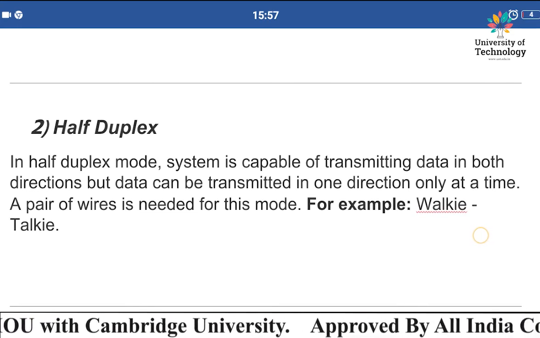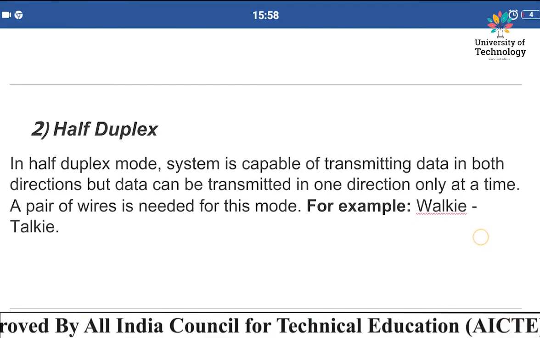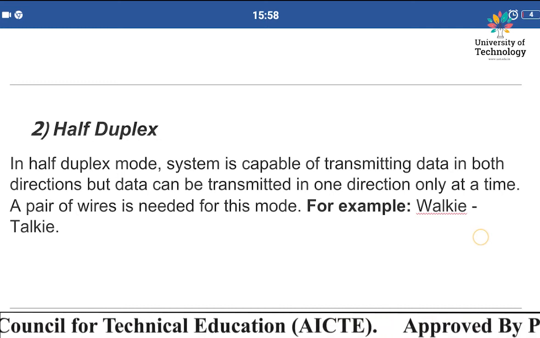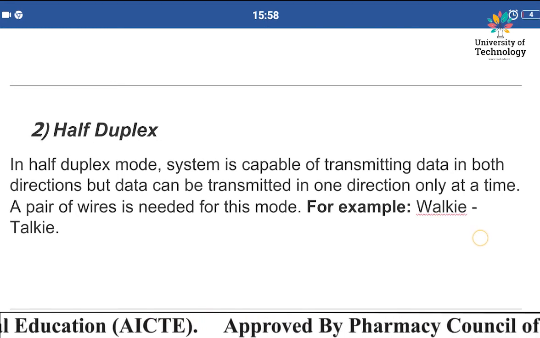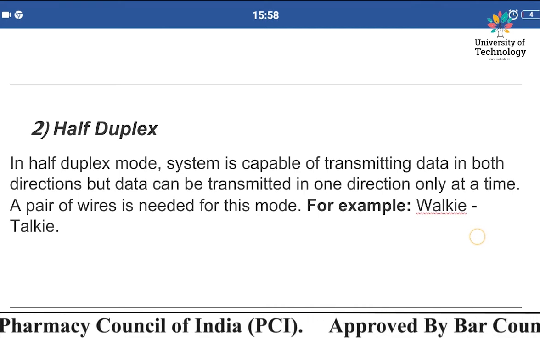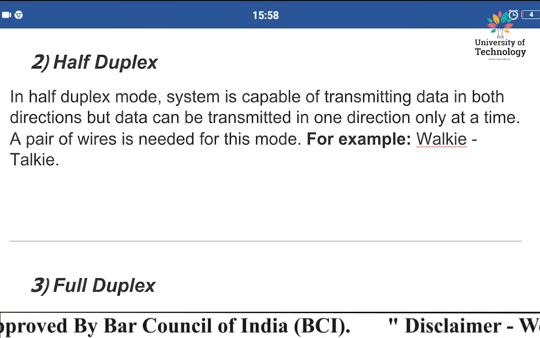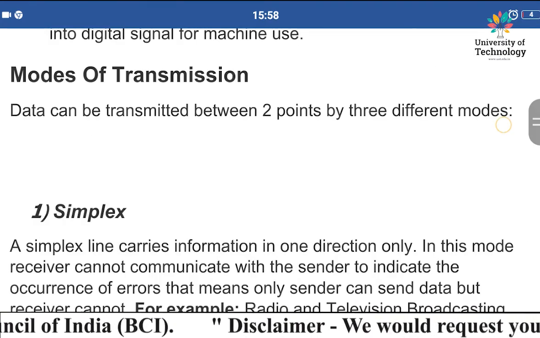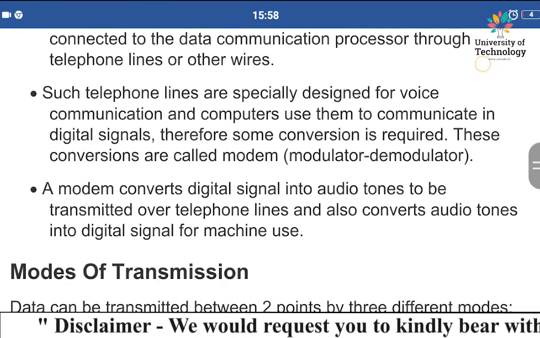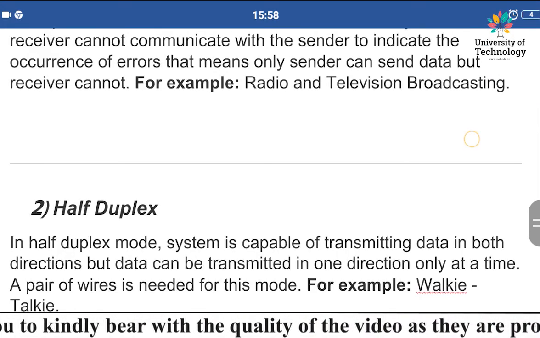If we are sending the data from sender to receiver, then only we can send the data from sender to receiver, and then from receiver to sender, not simultaneously, one at a time. A very good example of it is the walkie-talkie. In case of a walkie-talkie, one person speaks, the other person listens, and then the other person speaks, and the one who is there receives.